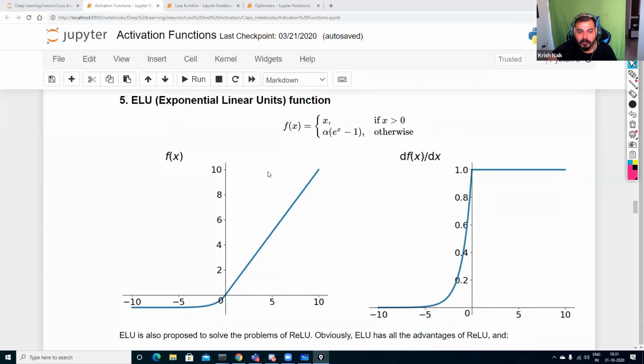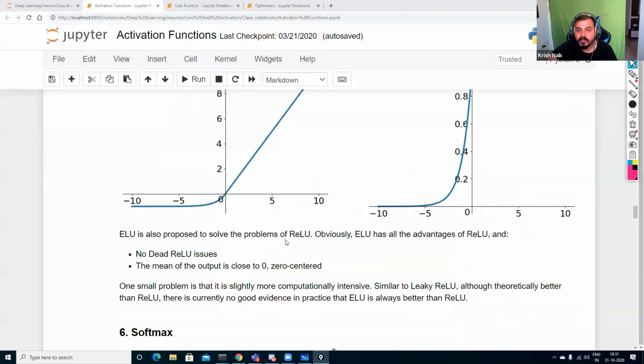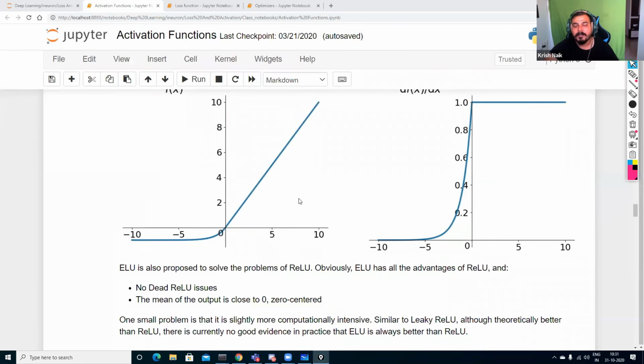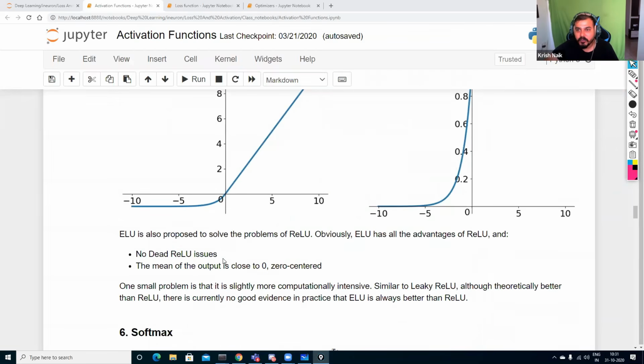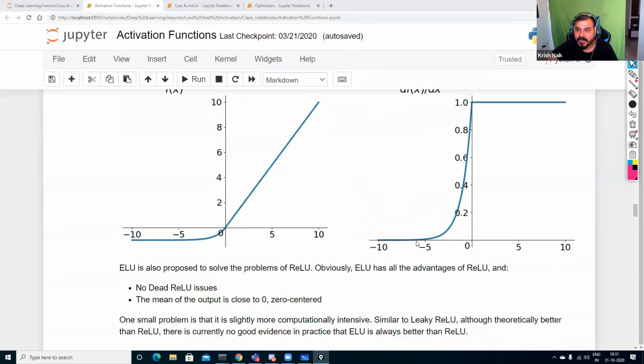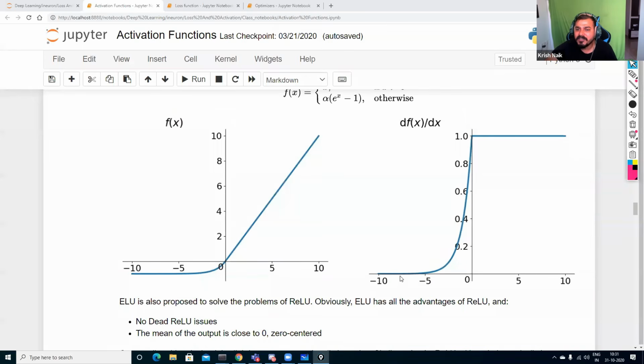Elu is also proposed to solve the problems of Relu. Obviously, Elu has all the advantages of Relu. Always remember, you have to look at this function and also at the derivative function. First, there is no dead Relu issue, because in this particular case you are getting some positive number all the time. You are solving the dead Relu issue because in the derivative, none of the values is exactly 0. It is a little bit more than 0, guys. It is just above the line. Don't consider that this line is showing you a 0 value. The 0 values basically mean, with respect to the y-axis, the derivative values we are trying to find.